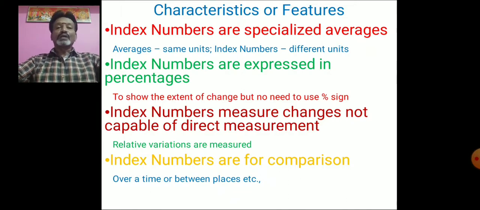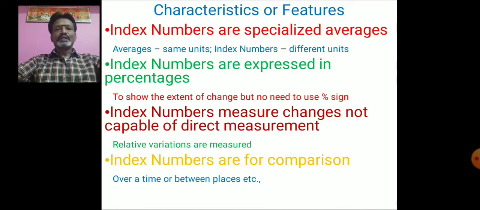But with index numbers, even if the variables are represented in different statistical units, we can study the averages with the help of index numbers. Because of that, we say index numbers are specialized averages. In ordinary averages, the variables are given in the same statistical unit, but in index numbers, the variables are given in different units.